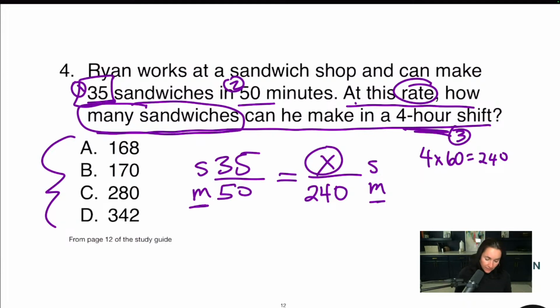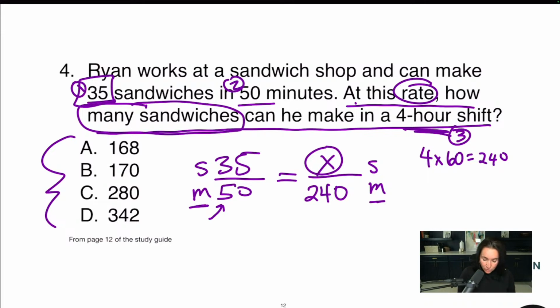Now, I could have done this sandwiches over hours equals sandwiches over hours, but then I would have gotten a decimal for this 50 minutes. I would have had to convert the 50 minutes to hours. And for me, it's just easier to go from hours to minutes like I did here. Now, there's 2 ways you can move on from here.